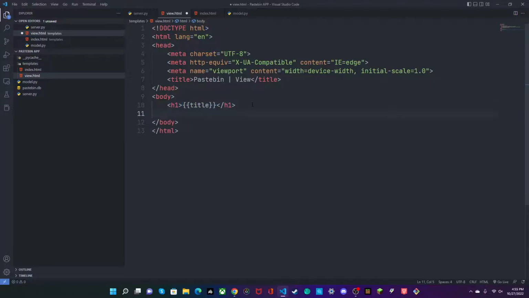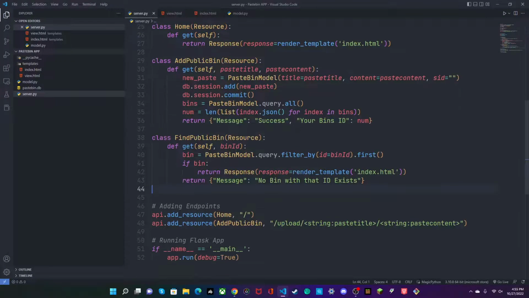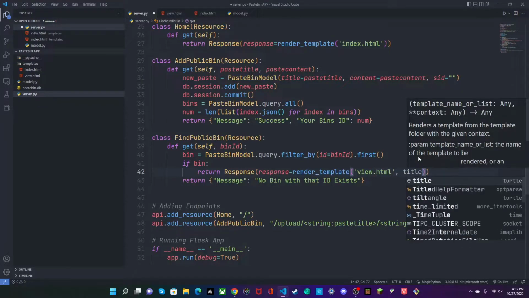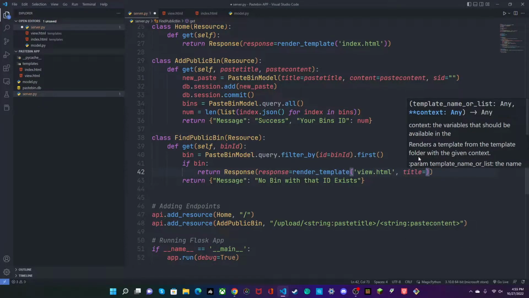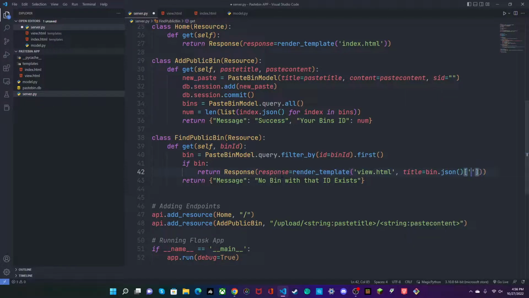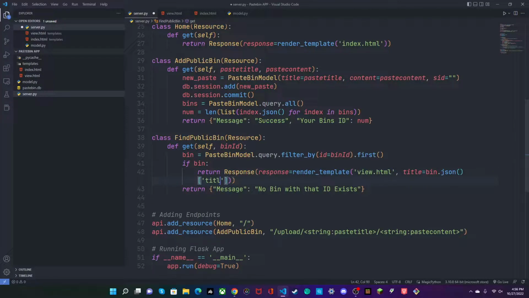Then we'll make a paragraph and name it content. Great. Now that we have this, let's come back. And we're going to change this to view.html. And we'll say title equals, and the title is going to be our bin.json title.